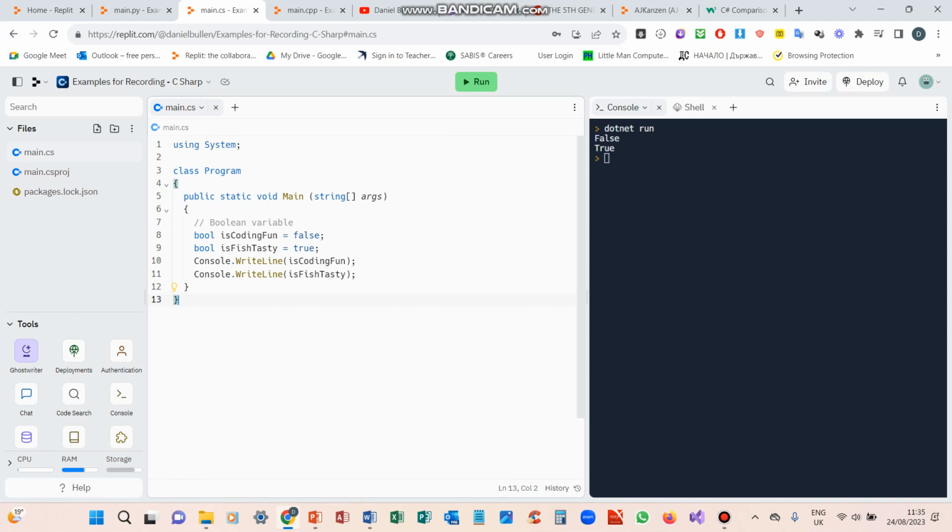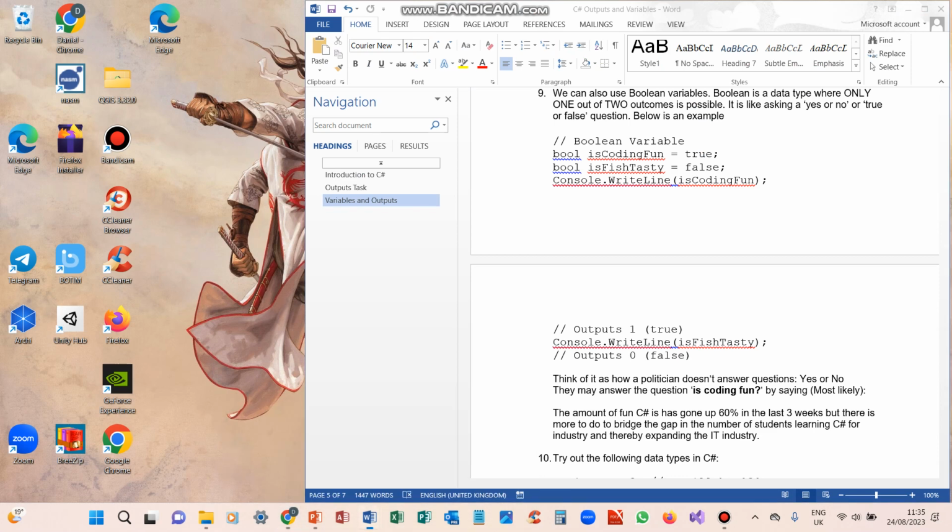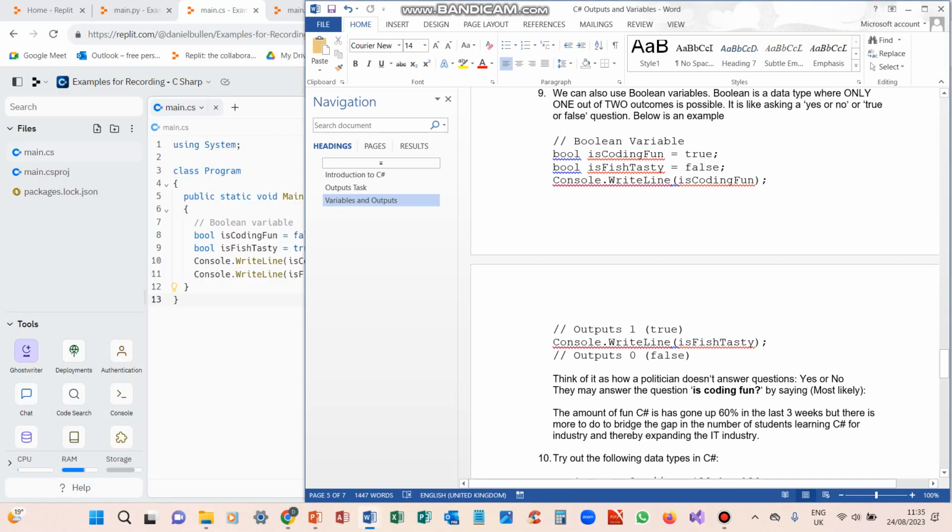If you were to ask a politician is coding fun, they'll most probably say the amount of fun of coding in C# has gone up by 60% in the last 3 weeks, but there is more to do. It's that gap in the number of students learning C# for industry, and thereby expanding the IT industry. That's how a politician will most likely answer a question on is coding fun. We'll just say yes or no, which is quite a funny one.